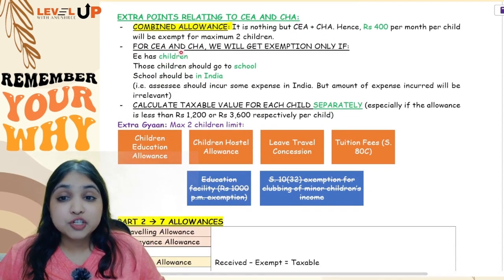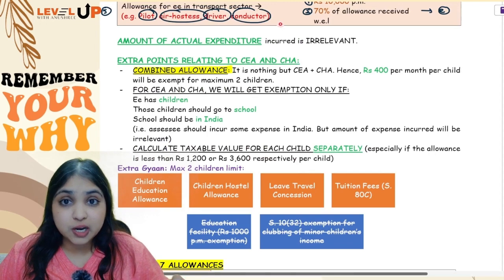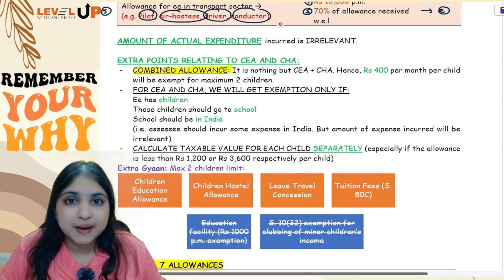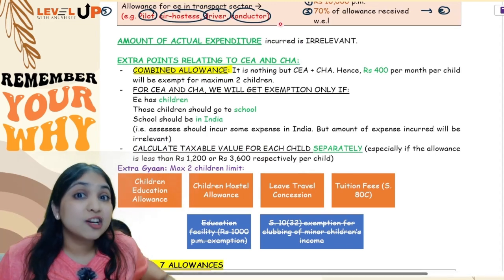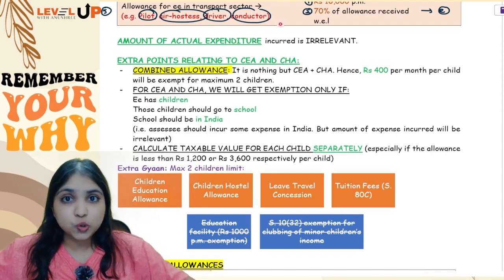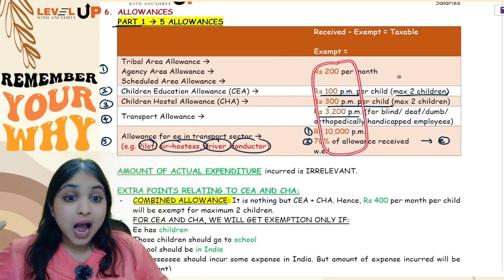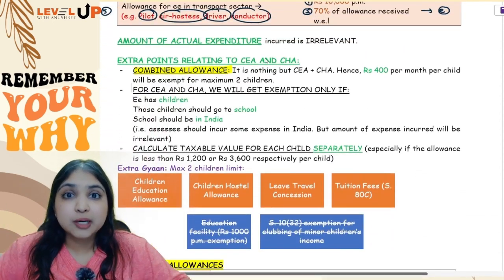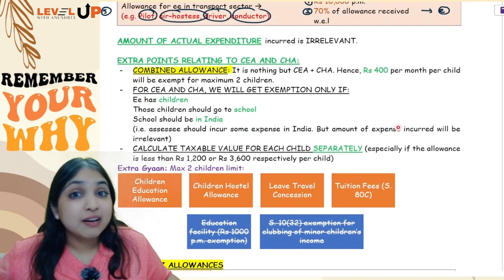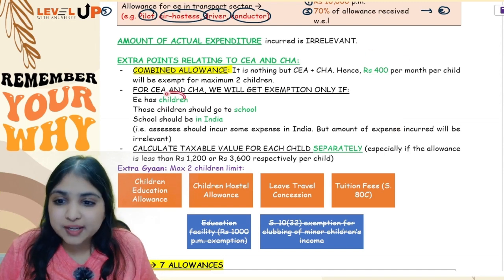Then see, for children education allowance and children hostel allowance, you must have spent some amount. How much you actually spent doesn't matter. I just told you, right, you straight away get an exemption in these 5 allowances. How much you actually spent is irrelevant, but you should have spent some amount at least. When will he have some expense? Only if he is having children.